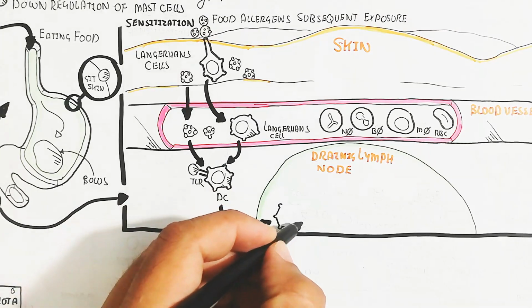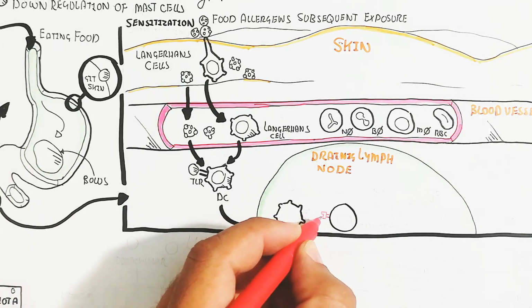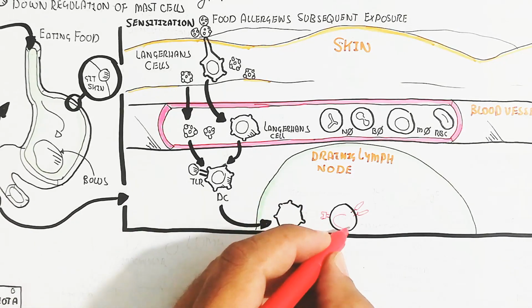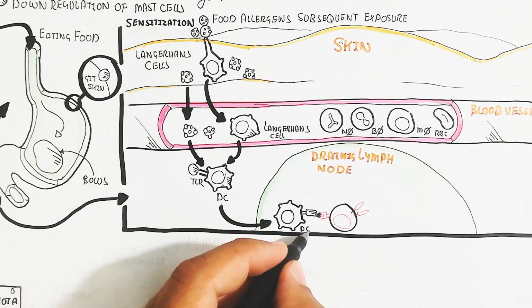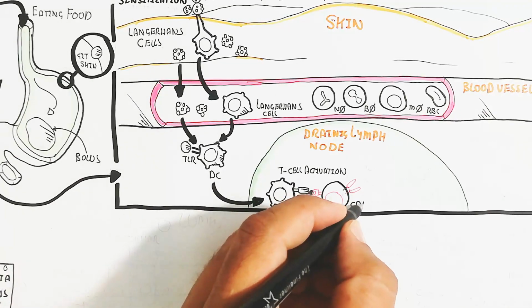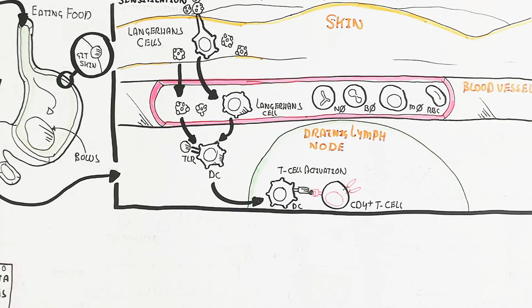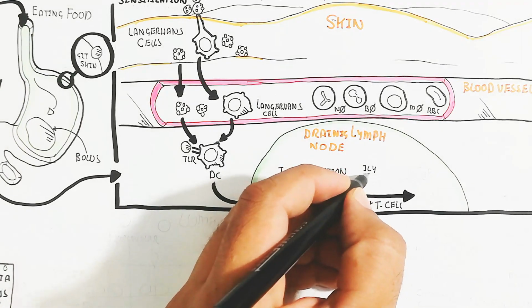The dendritic cell will go into the draining lymph node. It will target the CD4 T cell for T cell activation. The dendritic cell will recognize this antigen and provide co-activation. The T cell activation will lead to the production of cytokines like interleukin 4, 5, and 13.